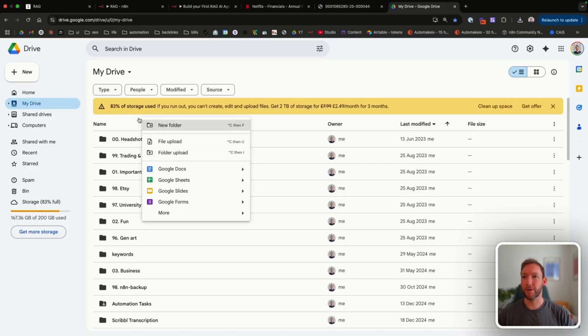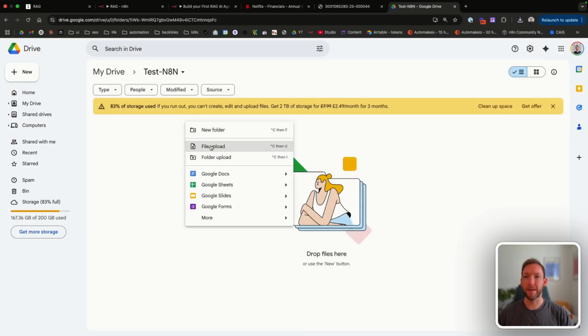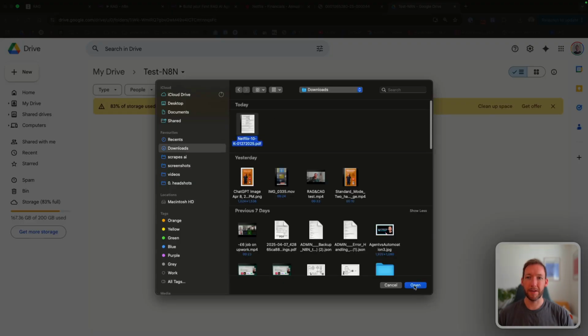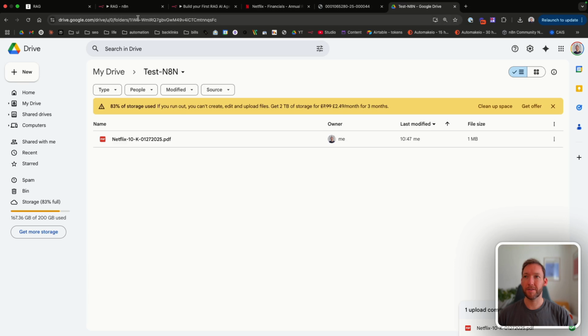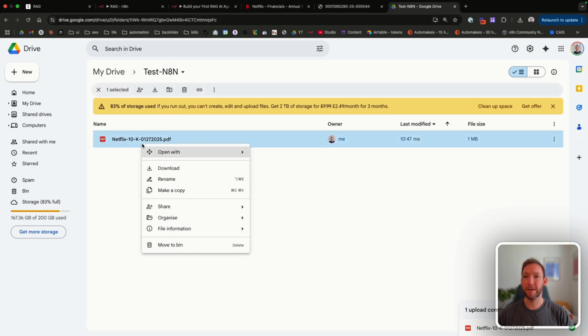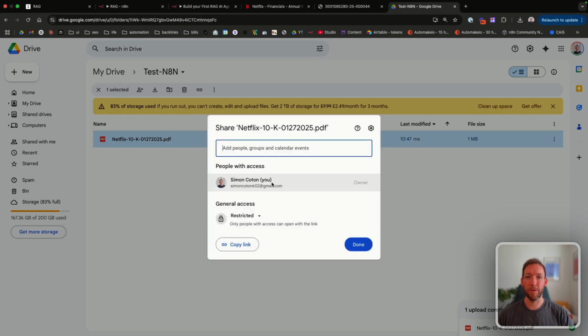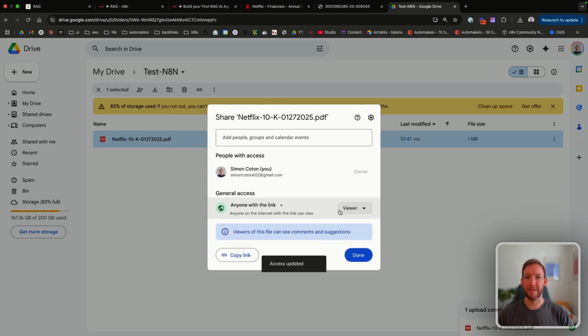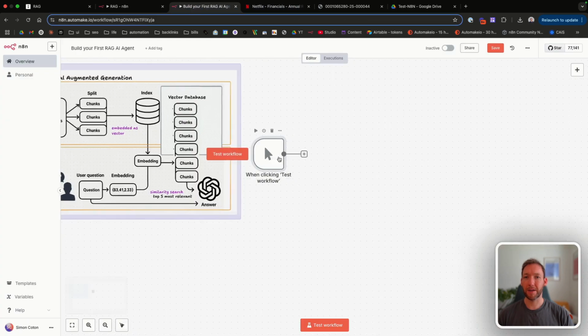So I'm just going to go and create any folder in my Google Drive. And inside that, I'm going to upload the Netflix file. And then I'm going to take the link of the document. I'm going to make sure it's shareable. So anyone with this link can access this as a viewer. I'm going to copy that link. I'll go back to our workflow.